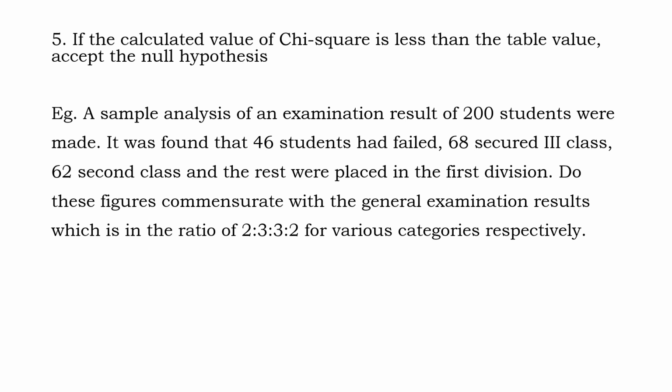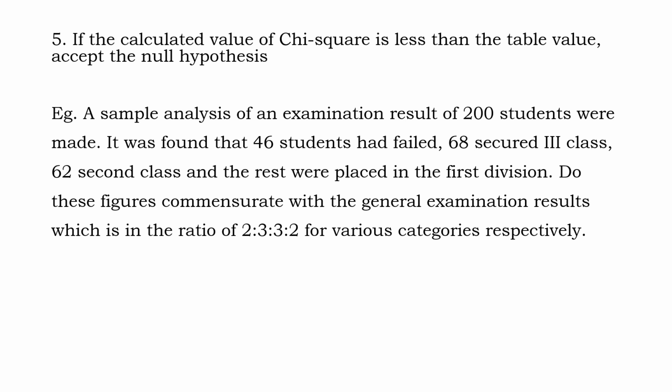What does this question indicate? It has given an observed frequency, that is, an observed examination result of 200 students. Some students have failed, some have got third class, some second class, and some first division. And there is a general examination tendency in that particular institute, that the numbers will always be in the ratio of 2:3:3:2.